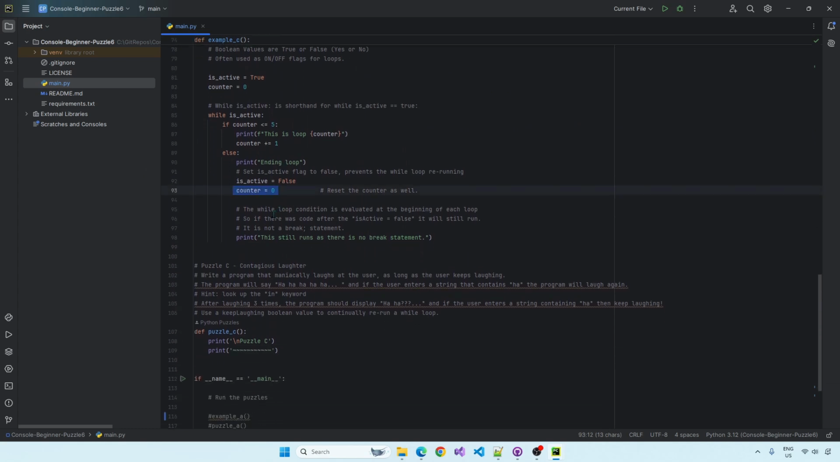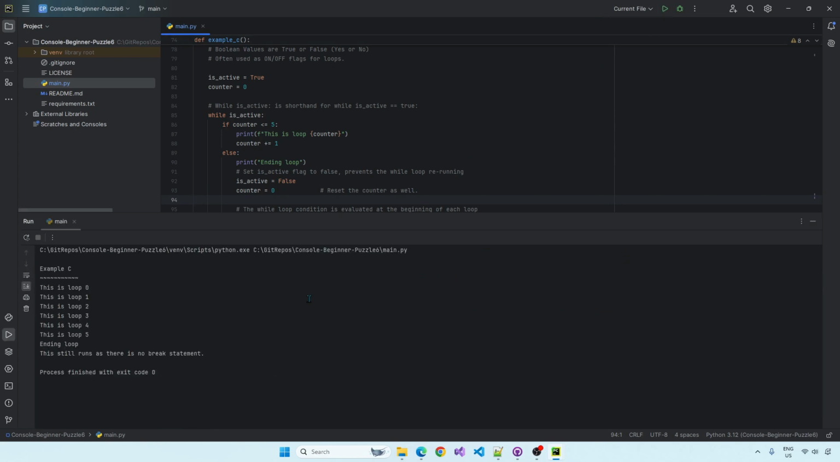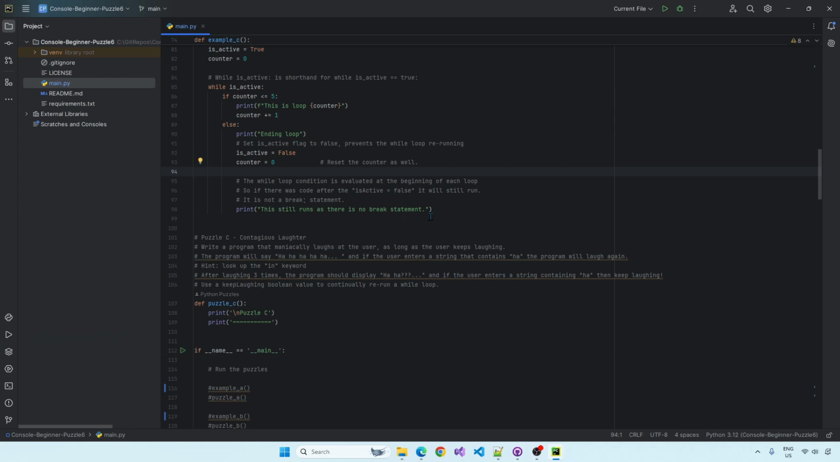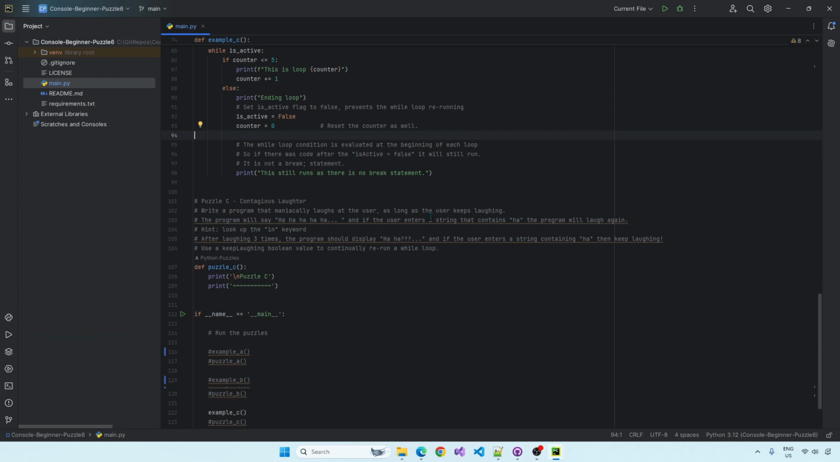So in this case, this counter would be reset. And I'm just printing that there to show you that it's going to run because there's no break statement. If I was to type break here, you wouldn't see this. Okay, let's demonstrate it. And there you go. 1, 2, 3, 4, 5, ending loop. This still runs as there's no break statement. So it's fairly straightforward how to do while loops. It's just a really, really common thing to do to continually prompt the user for input if they enter the wrong thing, and then you can use logic within it.